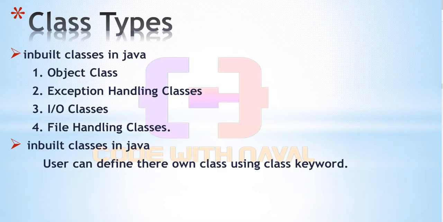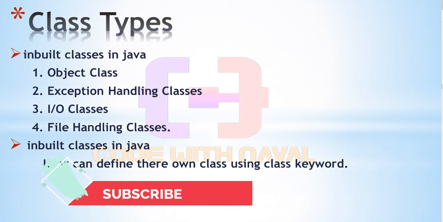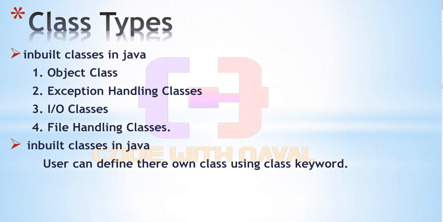So the next point is the Java class types. Basically Java provides two types of classes. The first one is inbuilt classes. In Java these classes are already defined, mainly the frequently used ones, like the Object class, exception handling classes, input output classes, file handling classes, and many more.